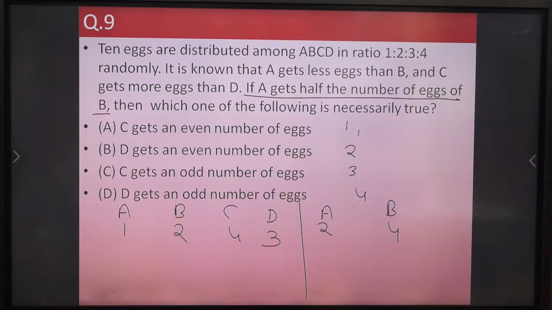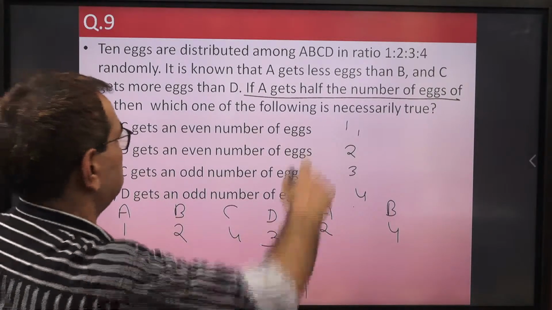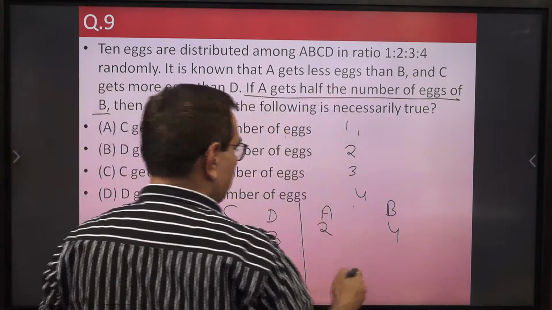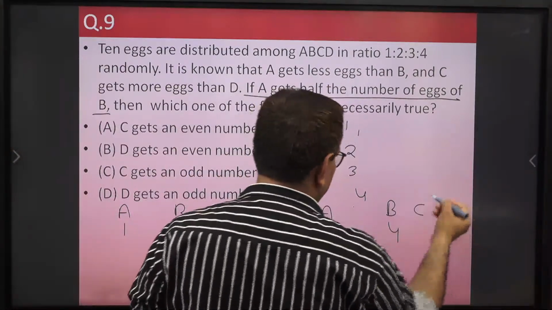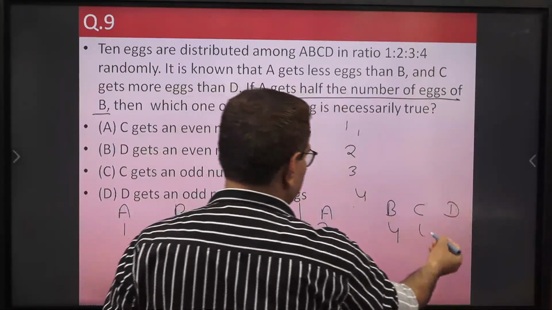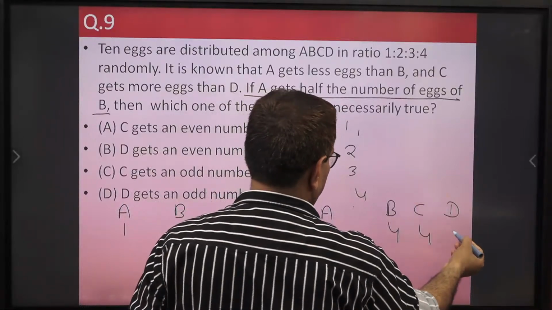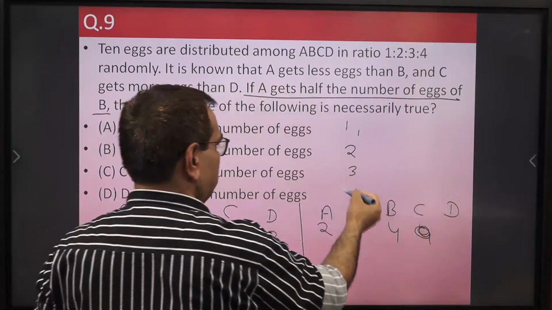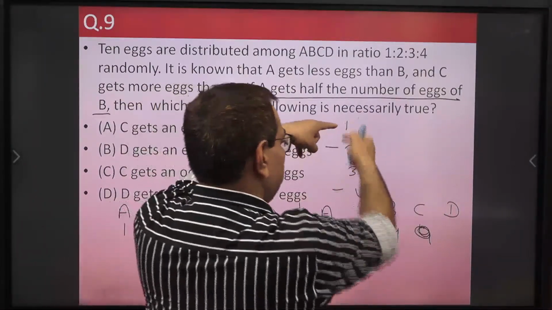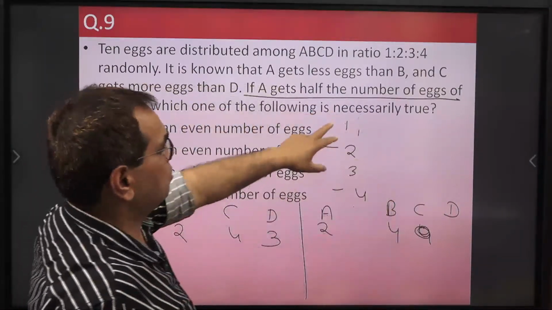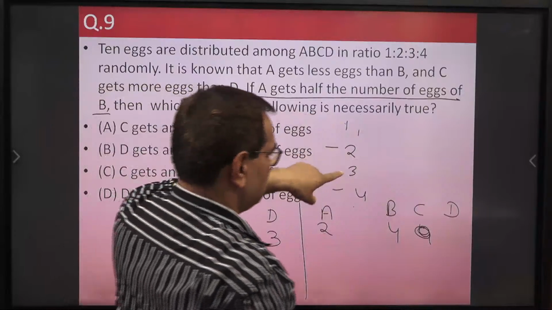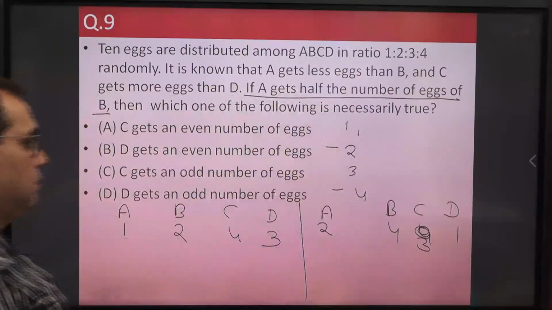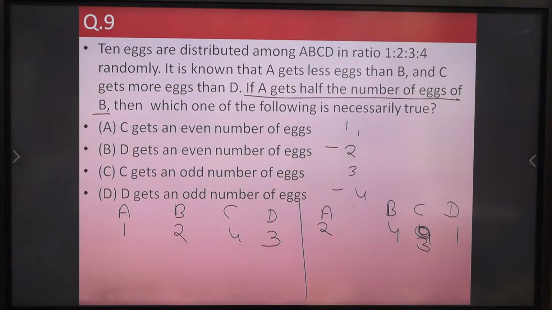Okay. Now in another case, C gets more X than D. So C gets more X than D. So here C gets 4 and D gets 3. 2 and 4 are already given. So we have only 1 and 3, right? Now C gets more than D, so C is getting 3 and D is getting 1. So this will be the distribution.